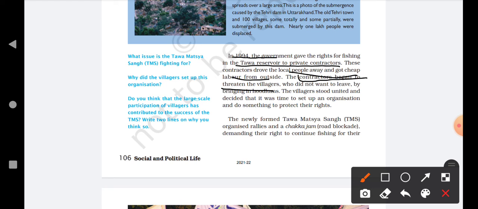Okay, so they started threatening them, but at that moment the villagers understood that now they have to stand united, and they have to fight against this inequality. Now they have to set up an organization and fight for their rights. The newly formed Tawa Matsya Sangha organized rallies and a chakka jam demanding their right to continue fishing. They started organizing rallies and doing chakka jam so that they could fulfill their demand. And their demand was that they want to continue fishing